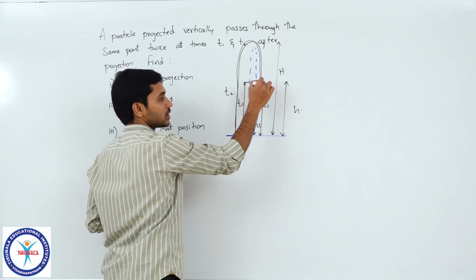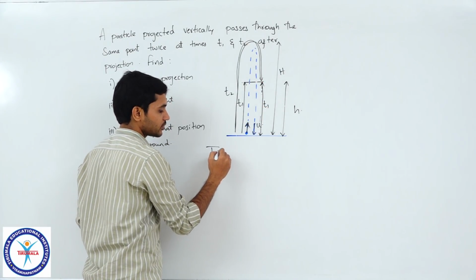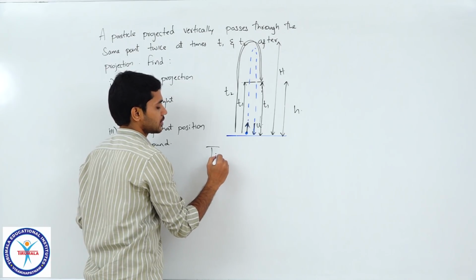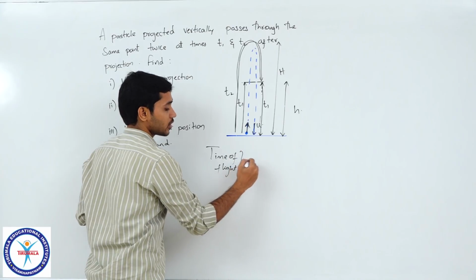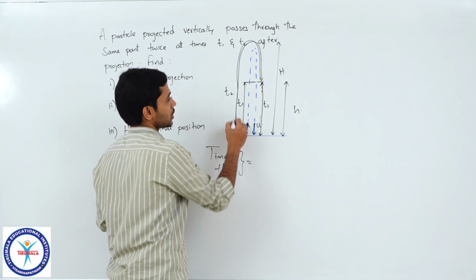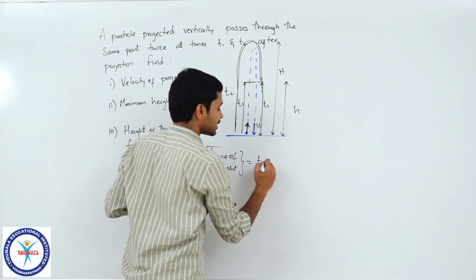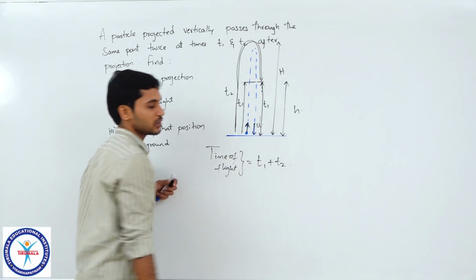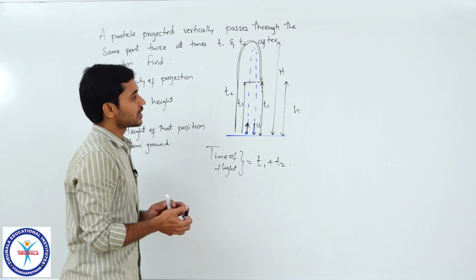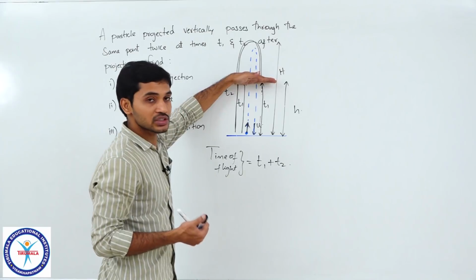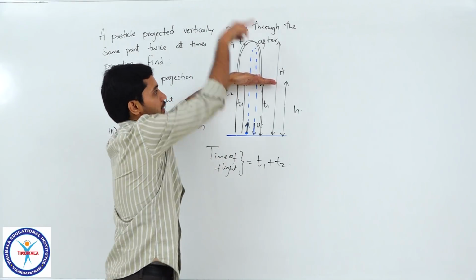So the particle starts from here, takes t2 time from here to here, and another t1 time from here to here. Can I write the total time of flight? You can easily tell what the time of flight is now, students. It is t2 plus t1. It is crossing this particular position twice, once at t1, then at t2.